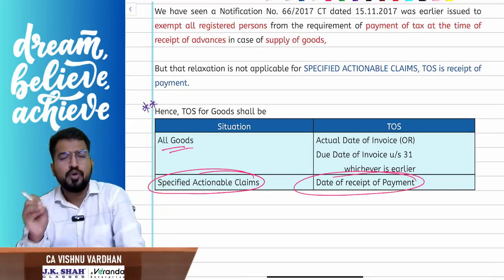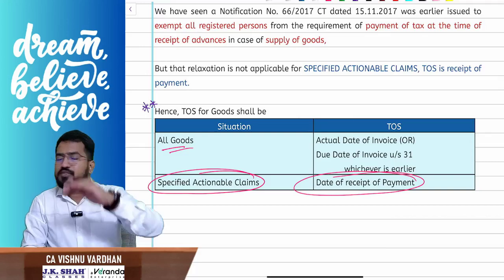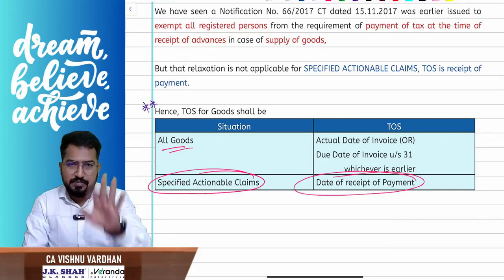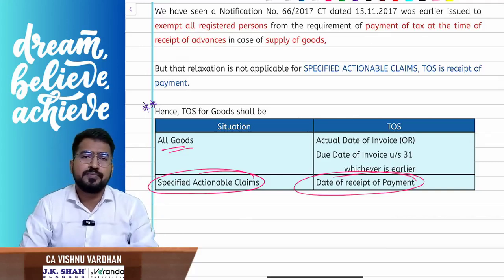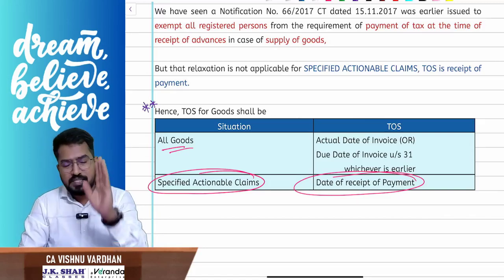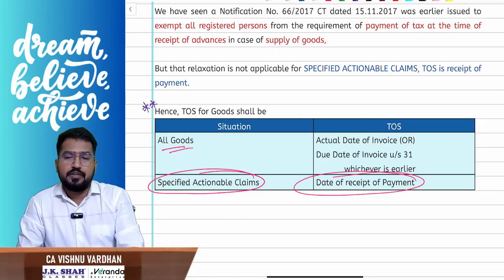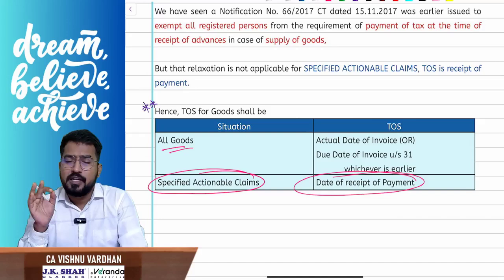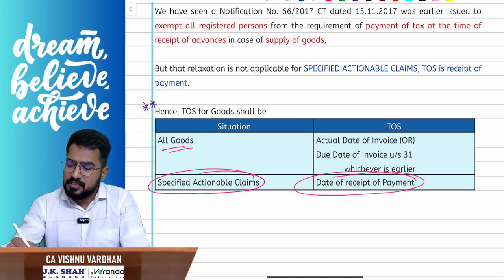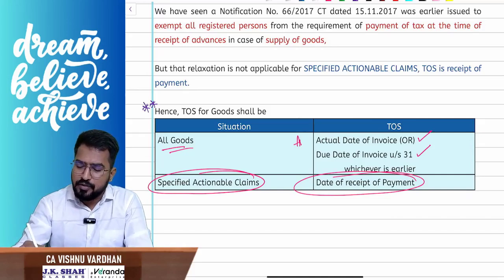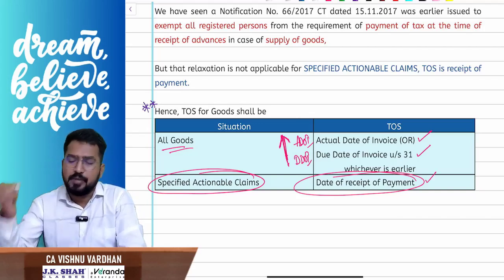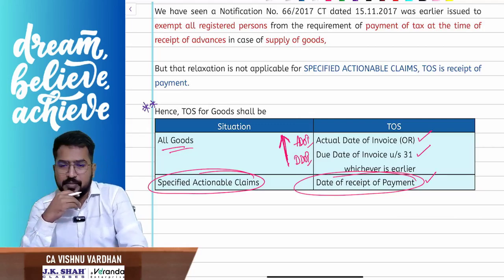That means generally we know, for advances received for goods, time of supply is not immediate. Tax liability will not come into picture immediately. But if it is a specified actionable claim, which is a good, obviously yes, the time of supply will be the date of payment. Okay, so that is the difference. For all goods except specified actionable claims, time of supply is ADOI or DDOI, actual date of invoice or due date of invoice, whichever is earlier. But for specified actionable claims, date of payment. Clear? This is another amendment.